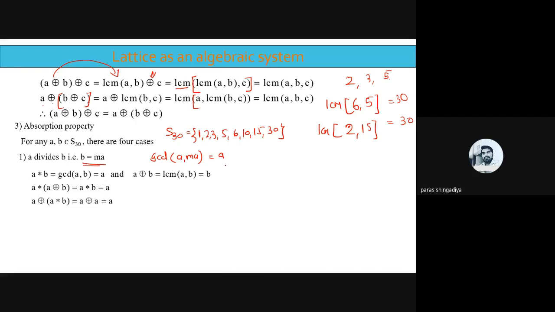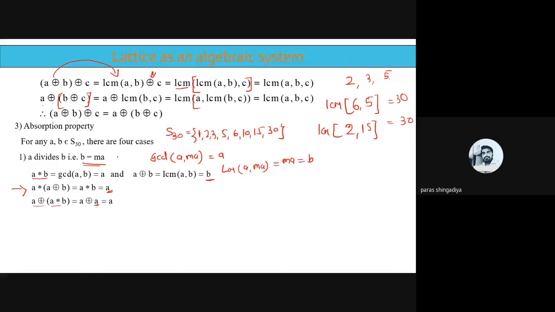Now LCM of A, B. LCM of A comma MA, where B is equal to MA. The LCM of A comma M into A is MA itself, and that is equal to B. Clear? So A star A ring sum B, now the absorption condition: A ring sum B gives B. Now A star B is equal to A, so that is proved. Now A ring sum A star B, second part: the answer of A star B is A. So A ring sum A, LCM of A comma A, the answer is A. So that is proved in case 1.